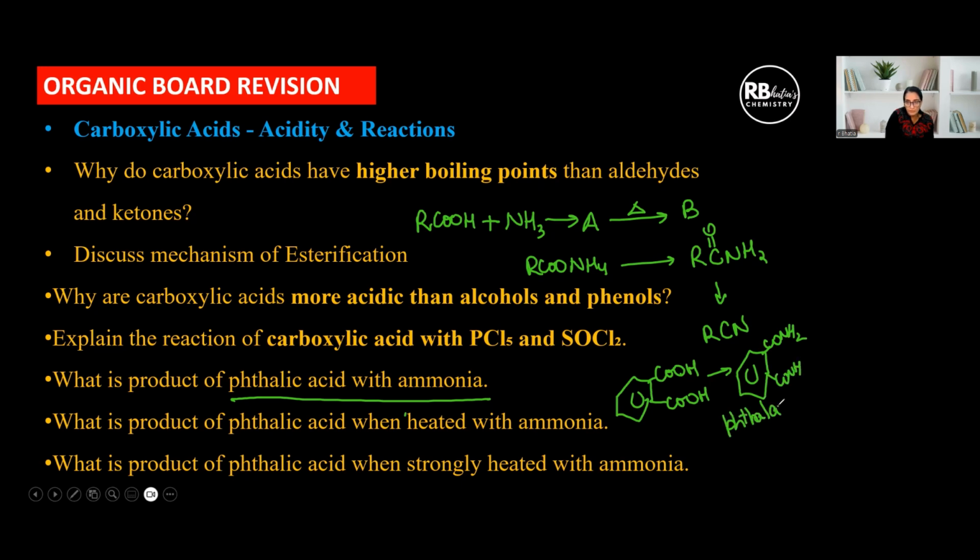These are points that are going to be important even for your JEE and NEET, etc. And if I strongly heat, it is going to further lose ammonia and convert to phthalimide, C double bond O NH. This is phthalimide. I hope this is clear now. Right, children? This is very important.